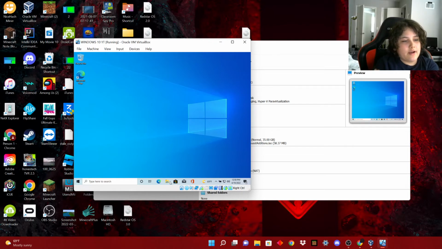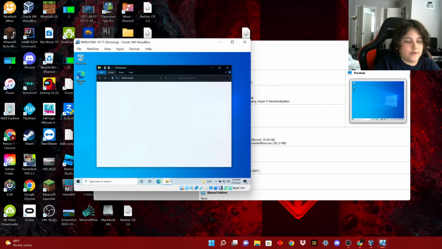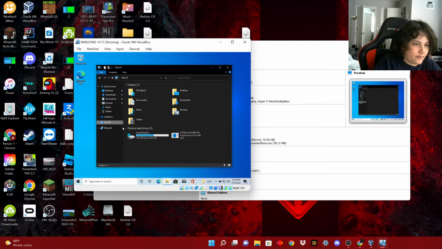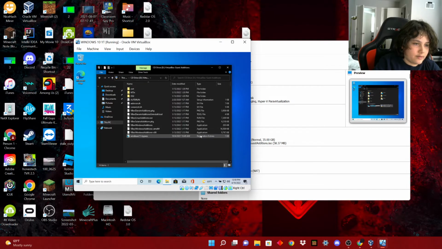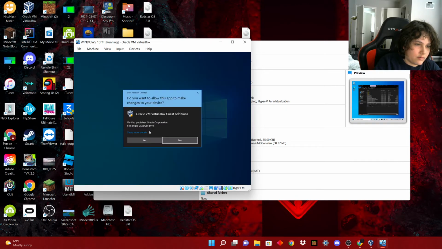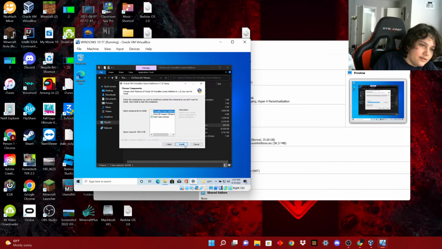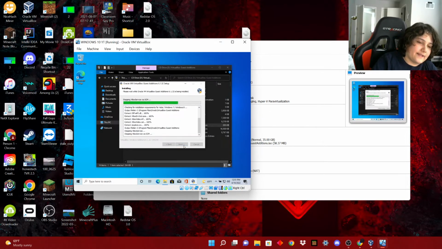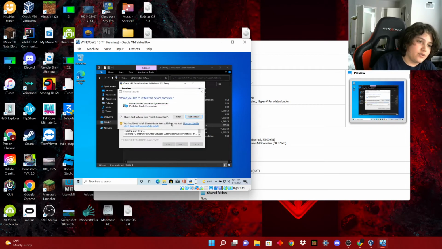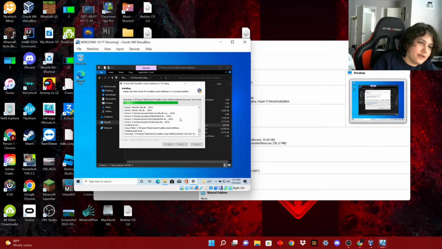So now that you have it inserted, go to your file explorer, go here, and install it. This will give you extra features like sound and Wi-Fi drivers. It'll also give you more resolutions and whatnot.